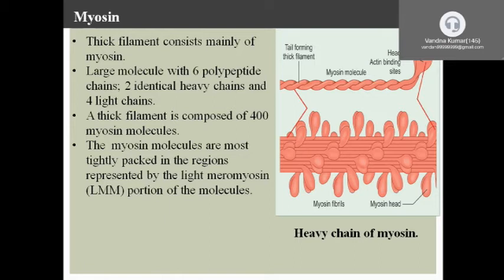Myosin is a muscle protein. It is made up of 6 polypeptide chains, 2 heavy chains and 4 light chains.